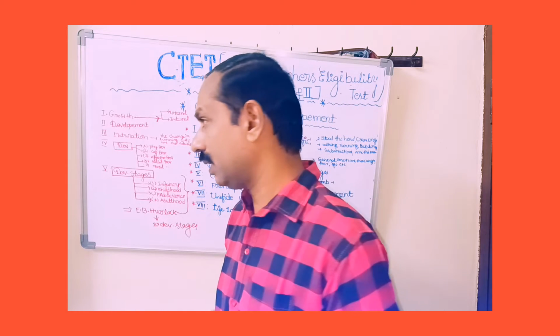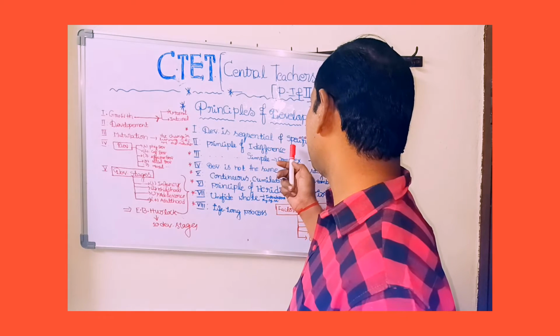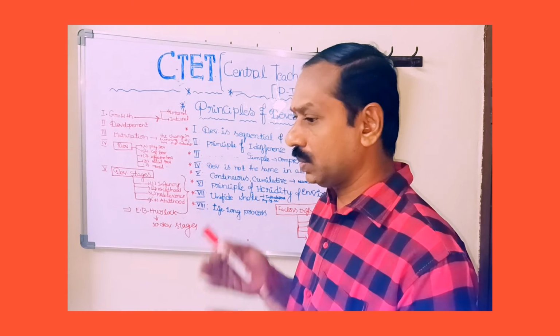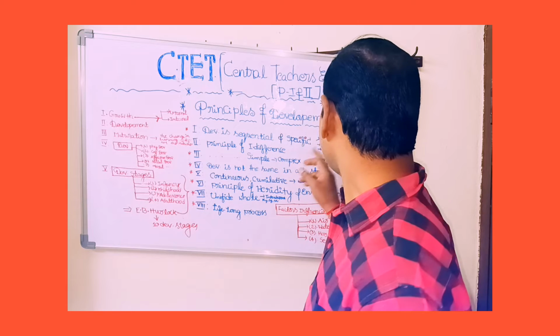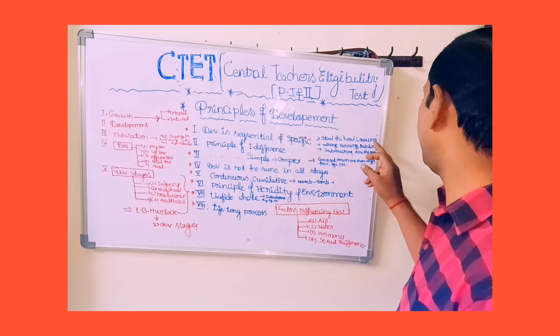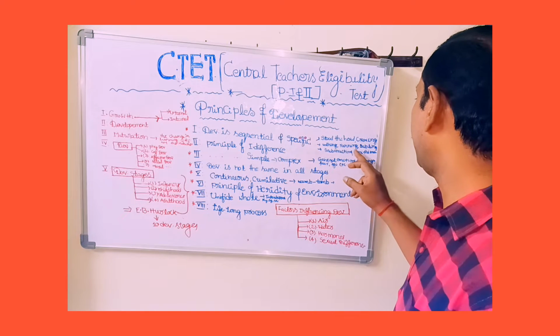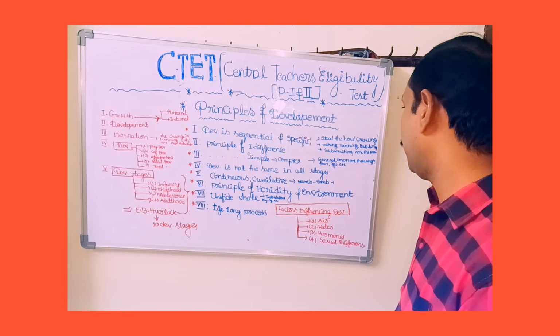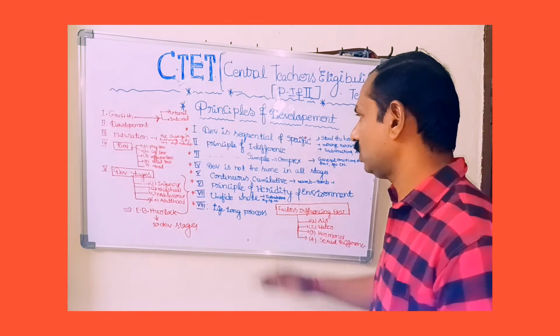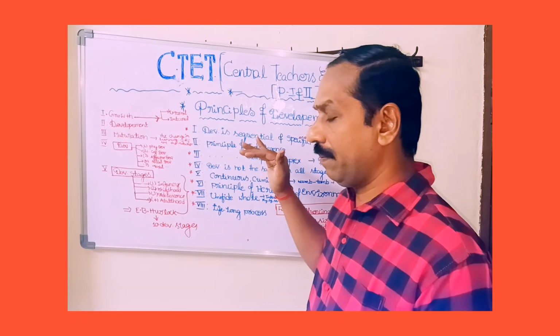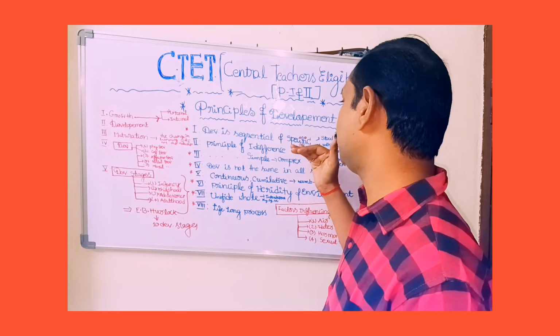When the development process is going on, the child develops in various aspects, from simple aspects to complex aspects, like holding the head up, crawling, walking, running, babbling, and different types of activities. So development is sequential and specific.